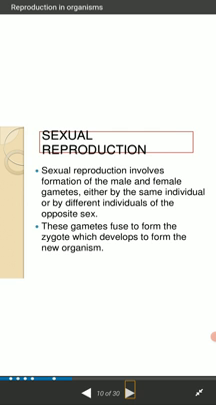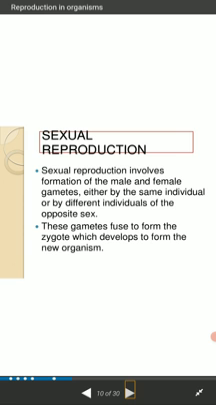The basic things of sexual and asexual reproduction: in asexual reproduction only one sex is required, but in the case of sexual reproduction two opposite sexes are required. Sexual reproduction involves formation of the male and female gametes either by the same individual or by different individuals of the opposite sex. These gametes fuse to form the zygote, which develops to form the new organism.